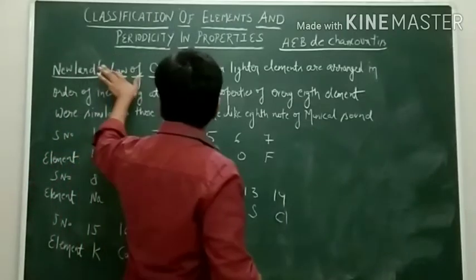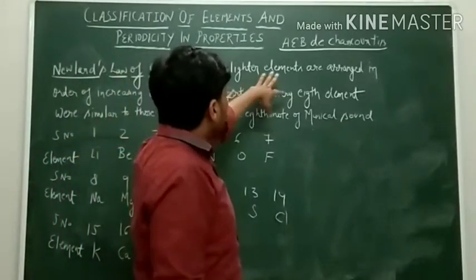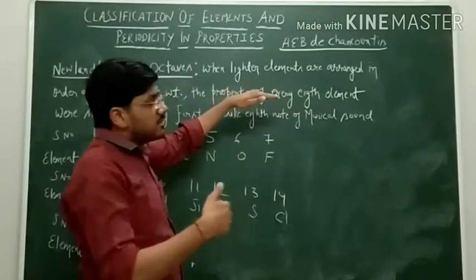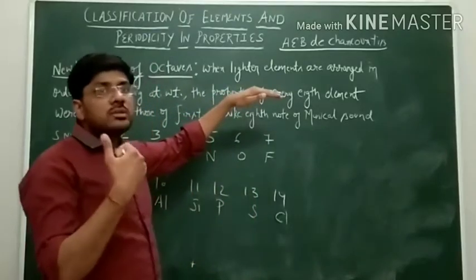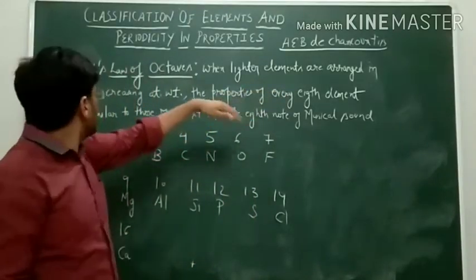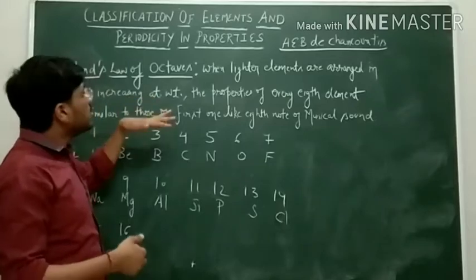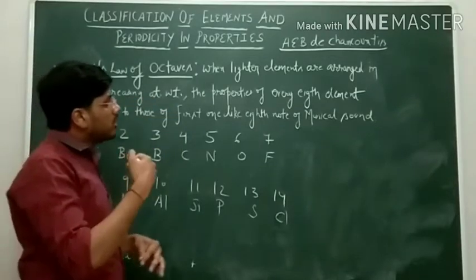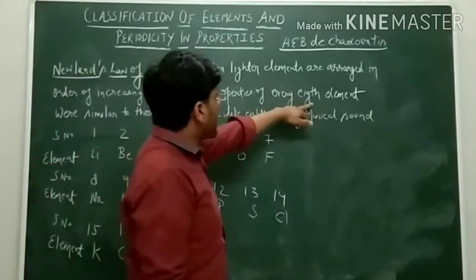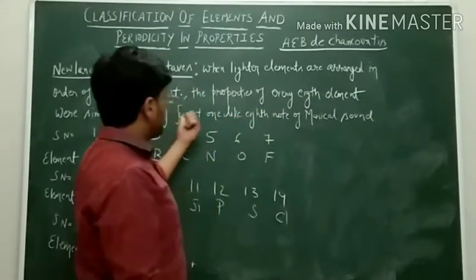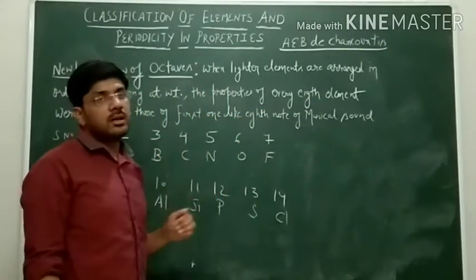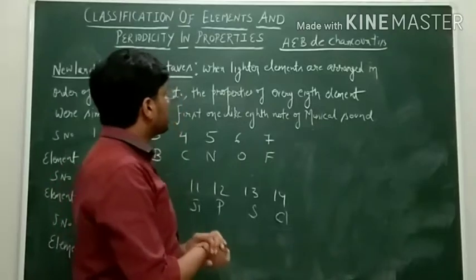What Newlands did was arrange the lighter elements, meaning the elements whose atomic weight is less, in order of increasing atomic weight. Then he found that the property of every 8th element is similar to the first one, like in musical sound.